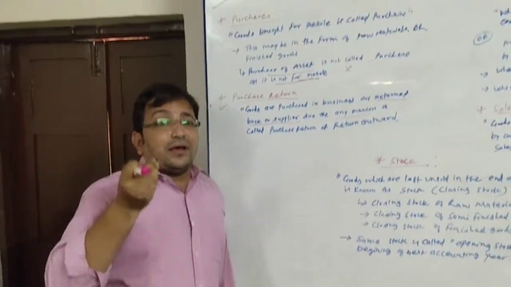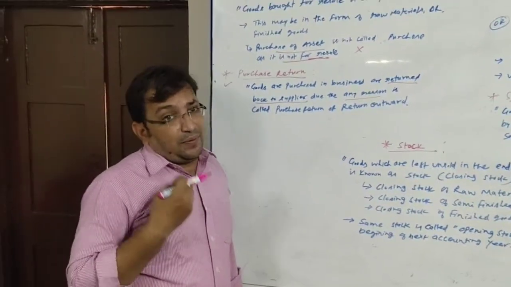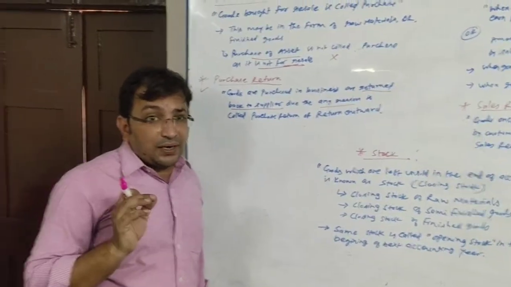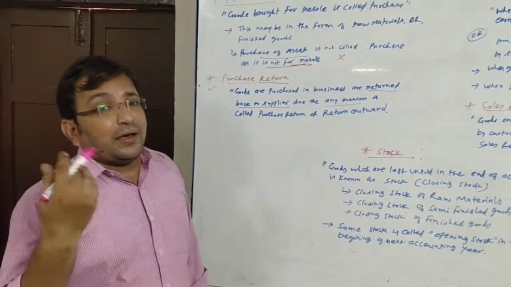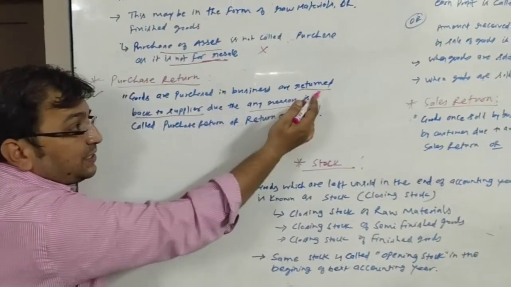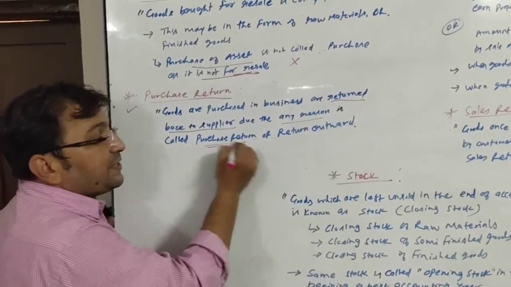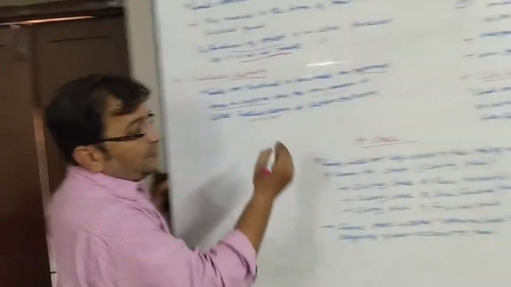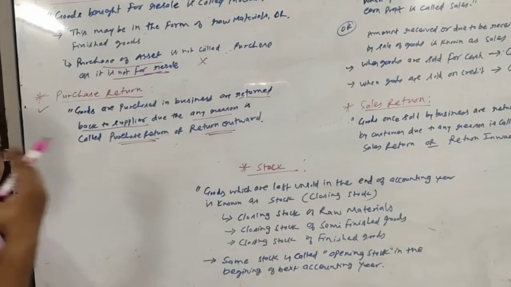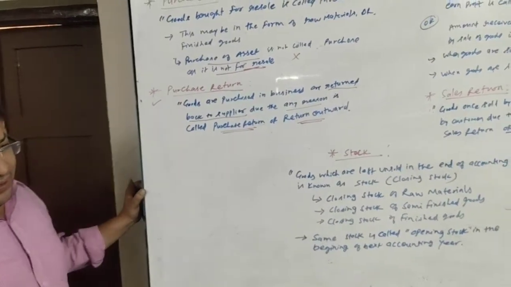Maybe the goods are not reaching us in time, and if they are not reaching us in time, maybe we don't want to sell them now because the time when there was demand has gone. So there can be any reason for the return of goods. When goods which were purchased in business are returned back to the supplier, it is known as purchase return. The other name is return outward. So the goods returned to the supplier are purchase return or return outward.